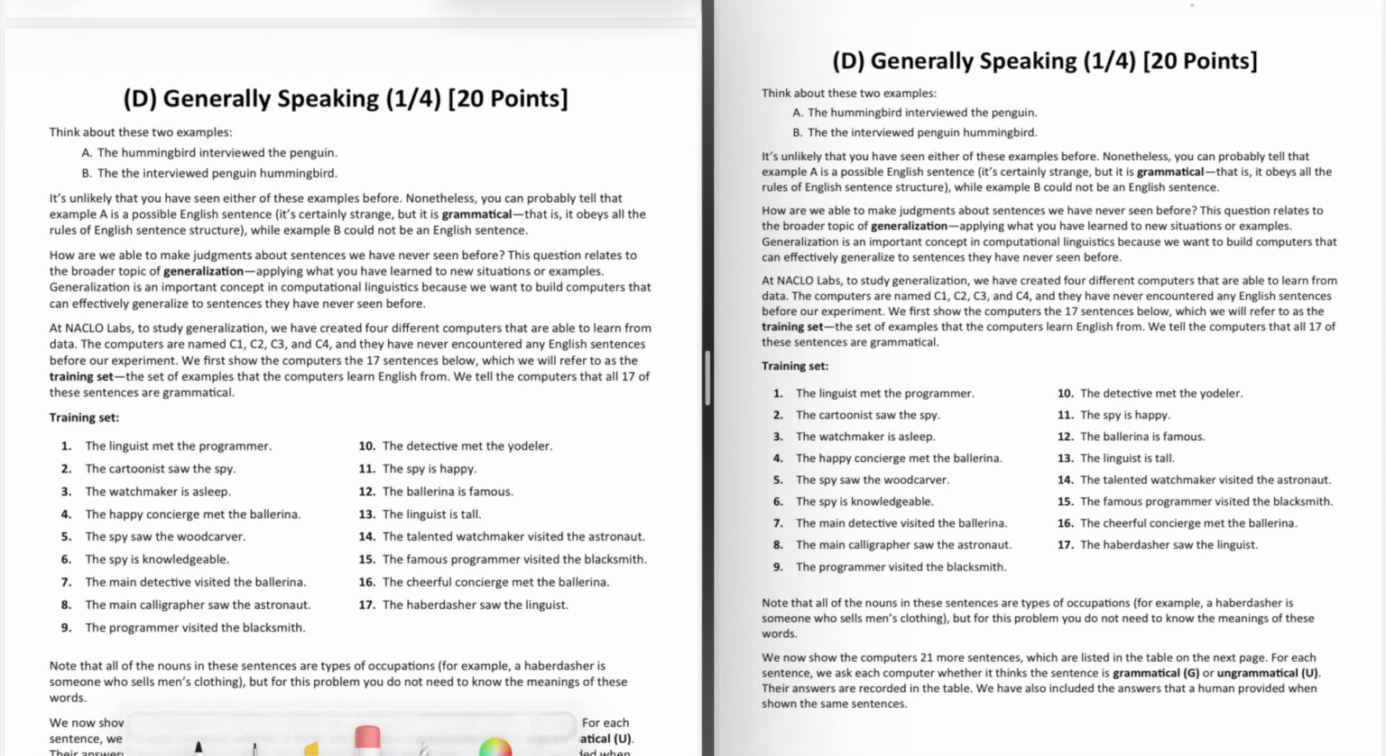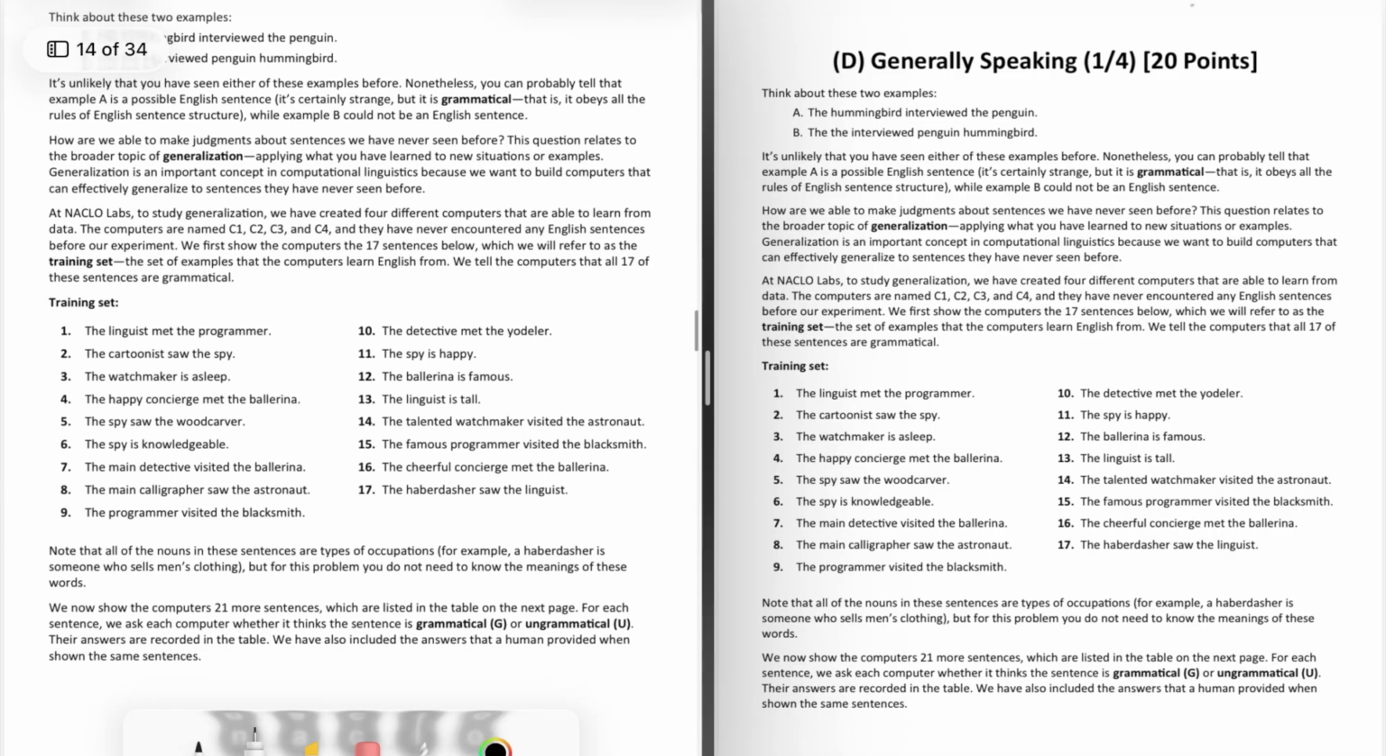So the topic of this problem is generalization, which is when you can observe that a sentence is grammatical, even if you've never seen that exact sentence before. So you're generalizing the sentence into your own sense of grammar. Language doesn't have to be specifically memorized to be right. You can generalize whether a sentence will be grammatical or not.